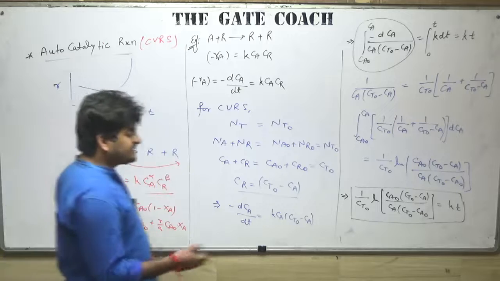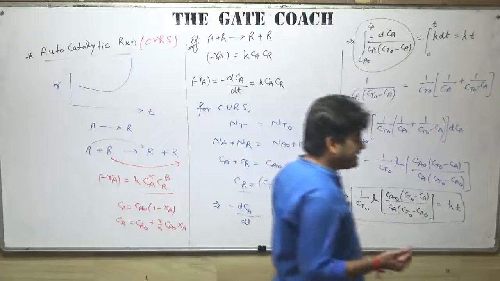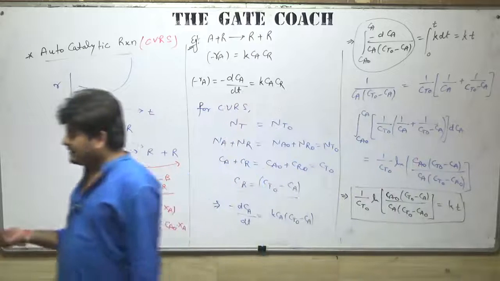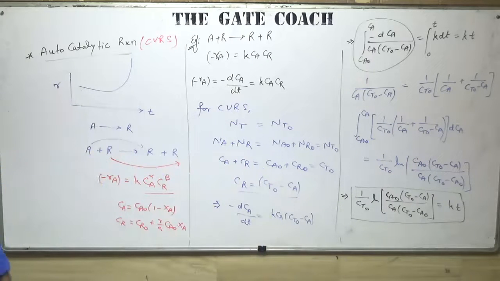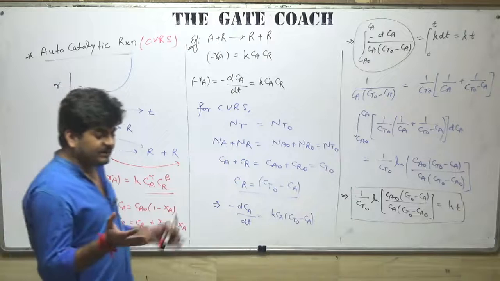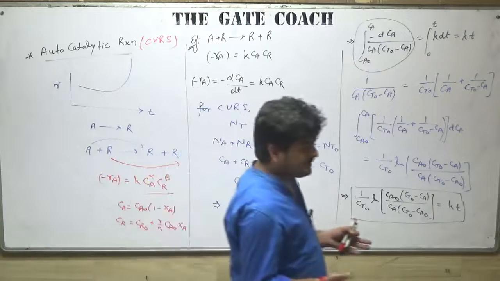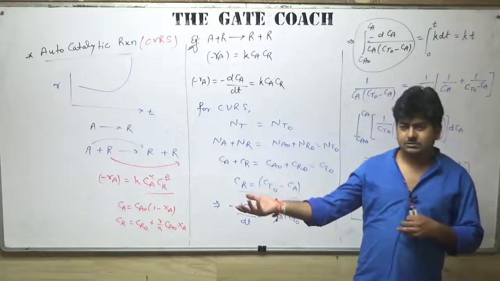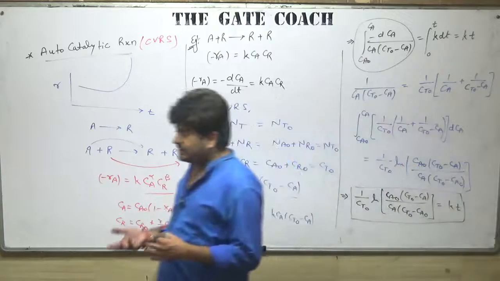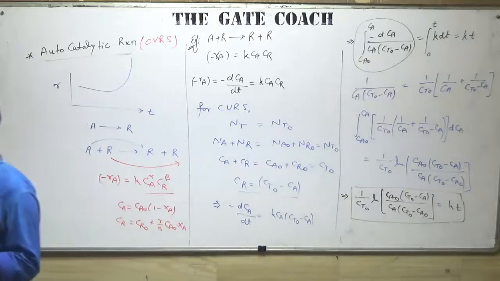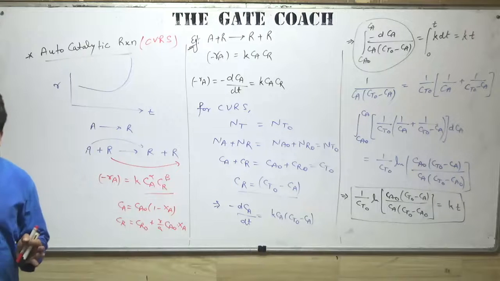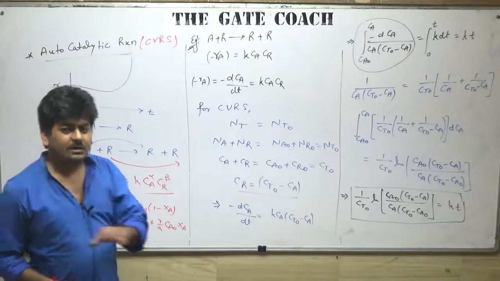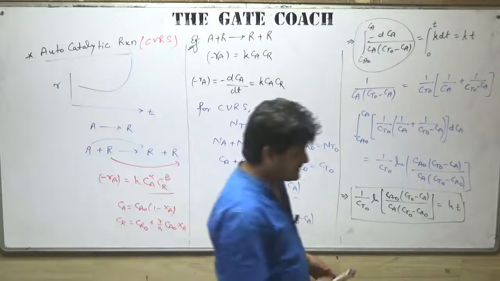Okay, the best example of an autocatalytic reaction is the formation of curd from milk. If you have 1 liter of milk, for example, and you want that 1 liter of milk to convert into curd, then you have to keep it in some reaction conditions so that milk will be able to convert into curd, but it will be a slow process.